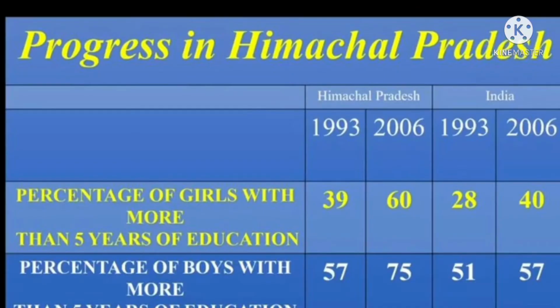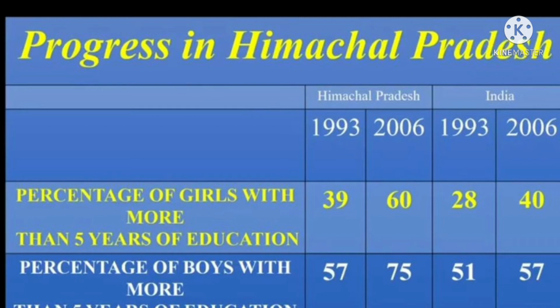Here is the picture of progress in Himachal Pradesh: the percentage of girls with more than 5 years of education and the percentage of boys with more than 5 years of education, in Himachal Pradesh compared with India, 1993 and 2006. In Himachal Pradesh in 1993, the percentage of girls with more than 5 years of education is 39 and India is 28.